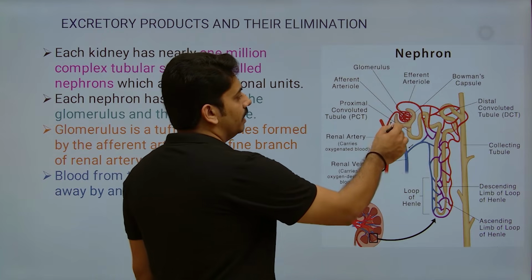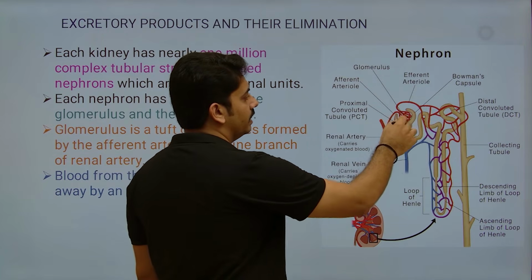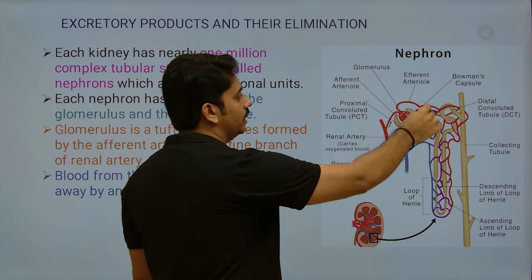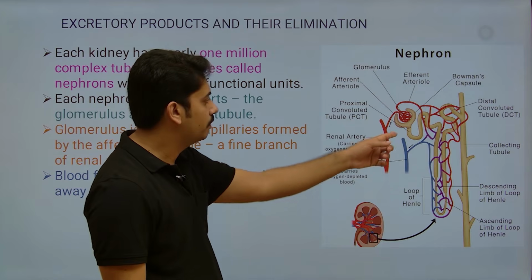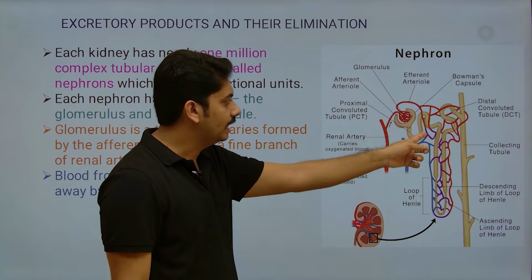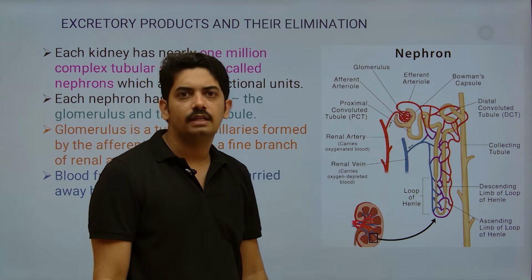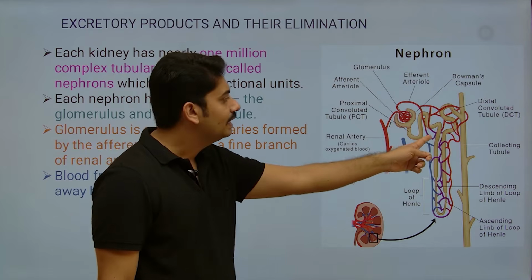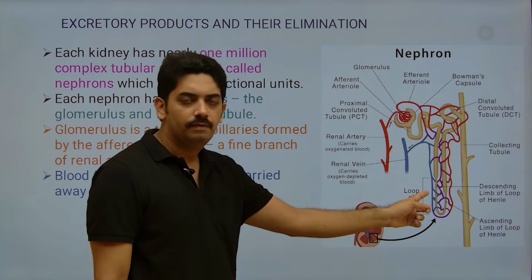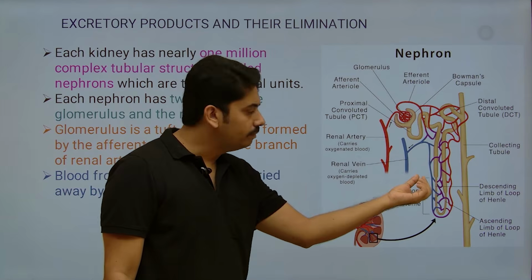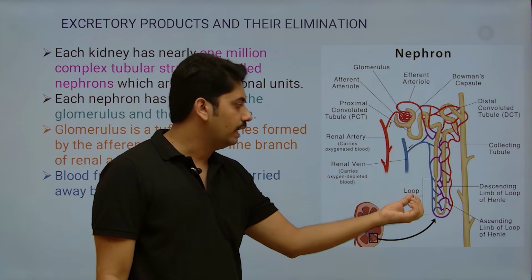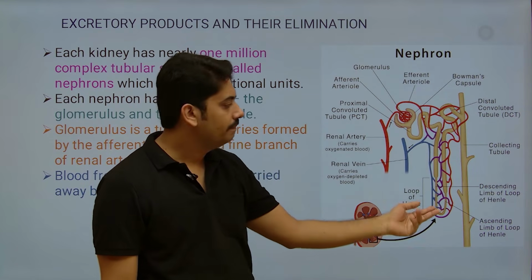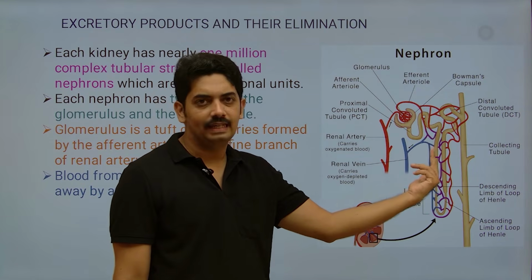Now here the glomerulus is covered by Bowman's capsule, and the extended part of the Bowman's capsule includes the tubular part, that is the proximal convoluted tubule. It is highly coiled. The reason is that it increases the surface area for absorption of water. As it extends down, the lumen of the tubule becomes narrow, and that forms the descending limb of Henle, and again you observe the ascending limb of Henle.